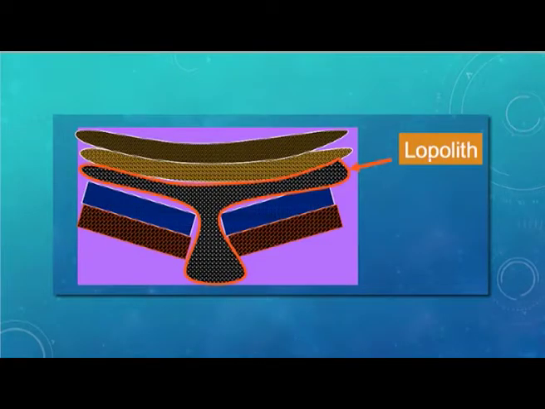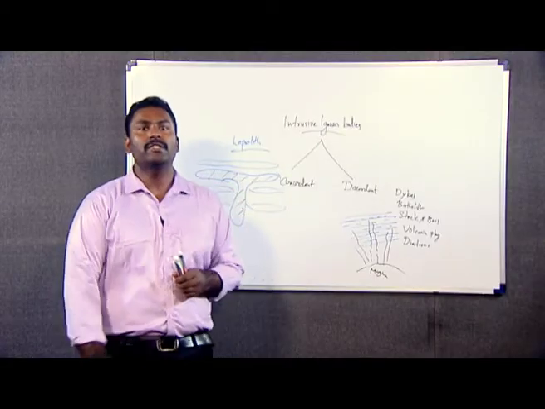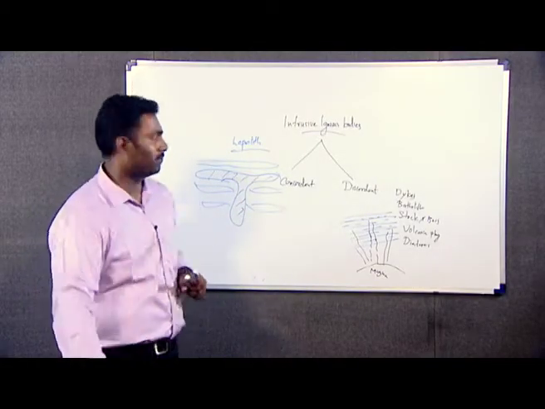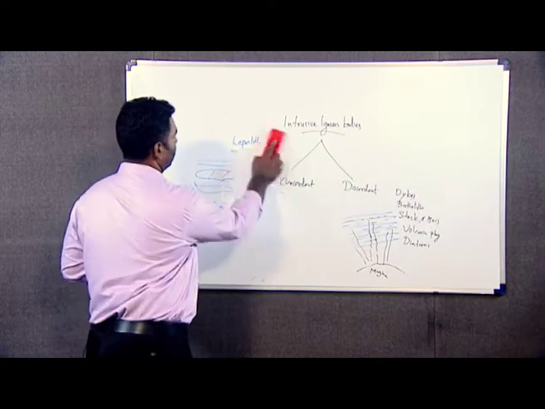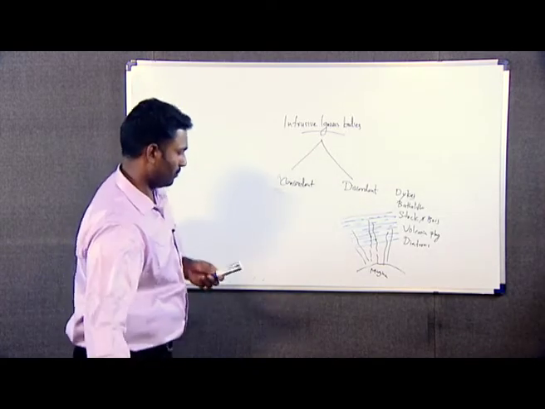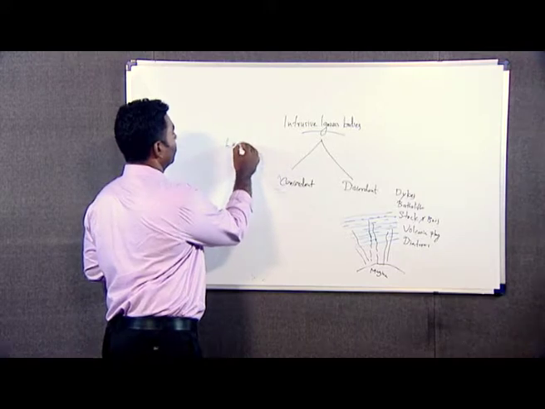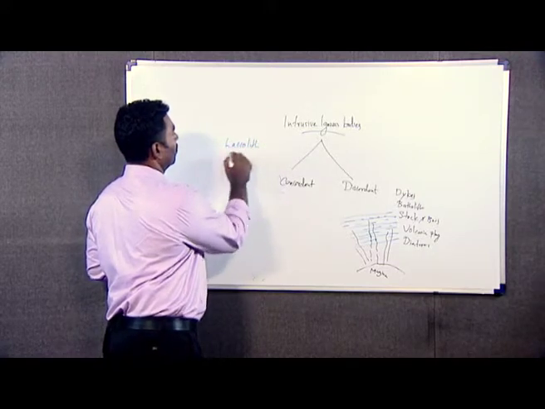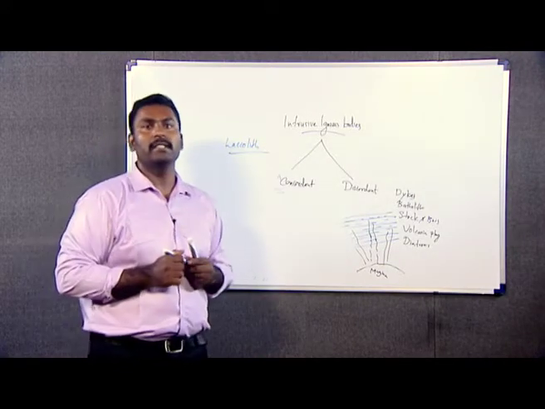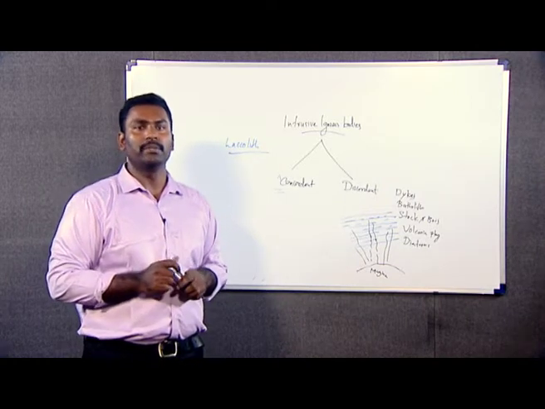As you can see here, this is the lopolith. The saucer shaped structure is the lopolith. The next important one is laccolith. Laccolith is the next important concordant intrusive body.